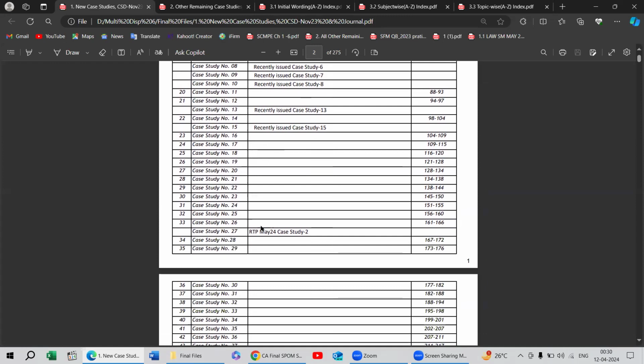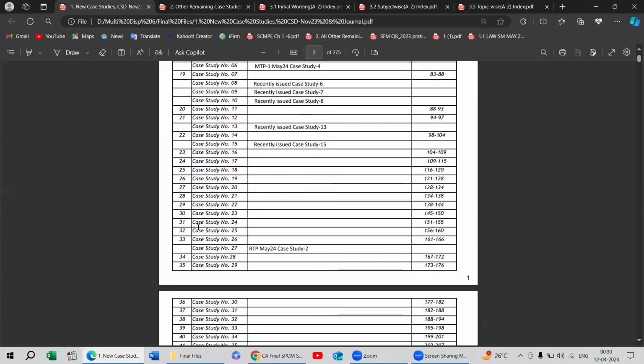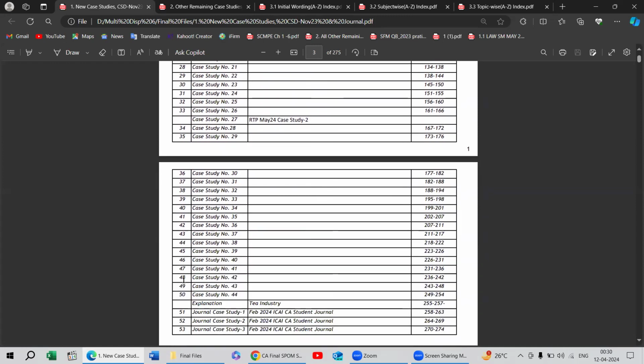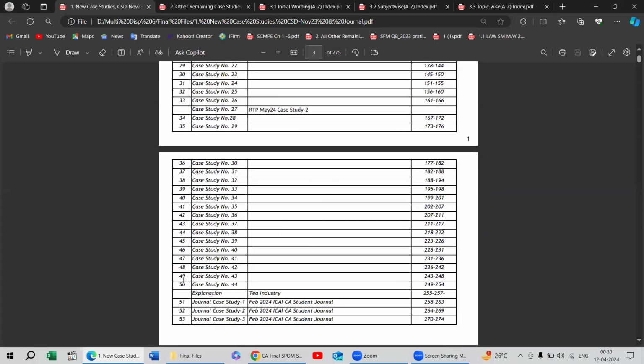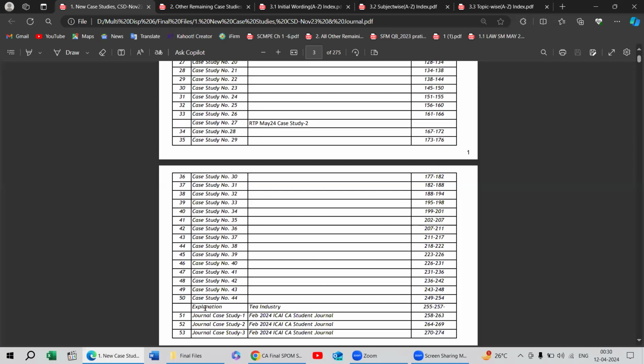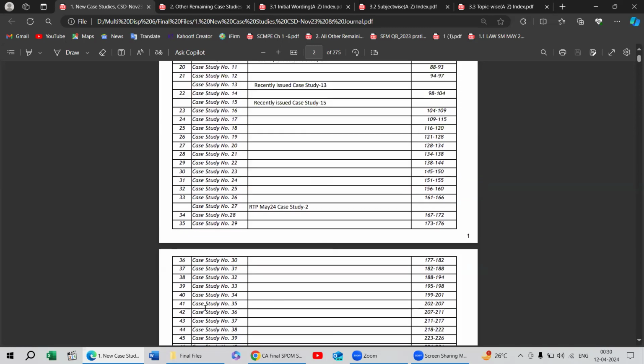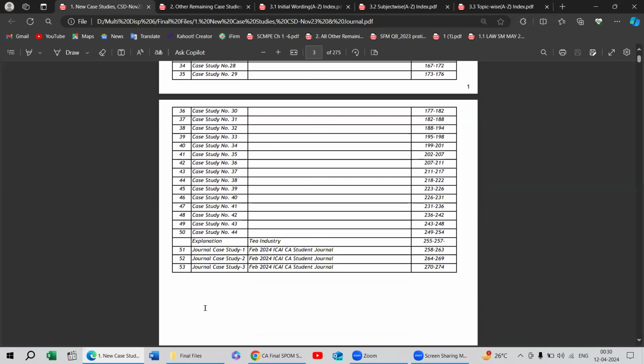One was repeated in RTP. After removing those, the remaining case studies run from 16 to 50, that is 34 case studies. So 10 case studies were repeated, and in the last journal, three case studies have been issued by ICAI in the Feb 24 journal. At the last, there are three case studies, mostly relating to SCMP. If you want to practice SCMP, you can solve these case studies.